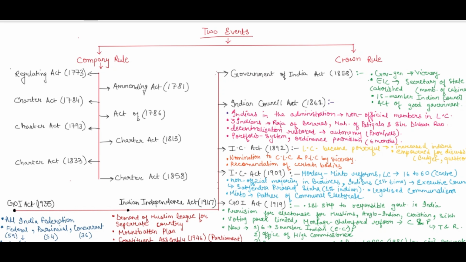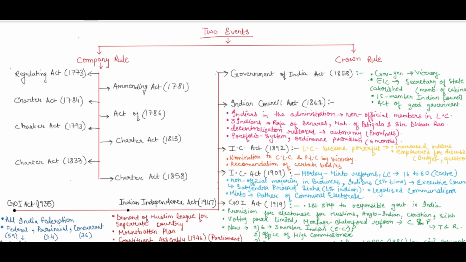And Minto is known as the father of the communal electorate because he was the one who legalized communalism by giving separate electorates to Muslims and other minority communities. And then Satyendra Prasad Sinha was the first Indian to be nominated to the Executive Council, the one who joined the Executive Council.